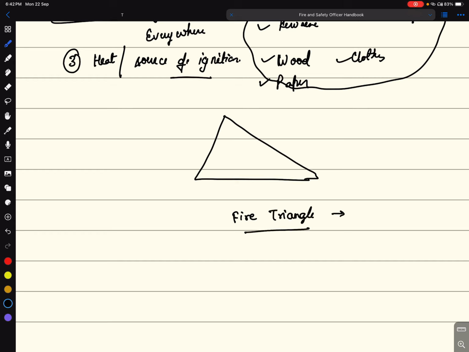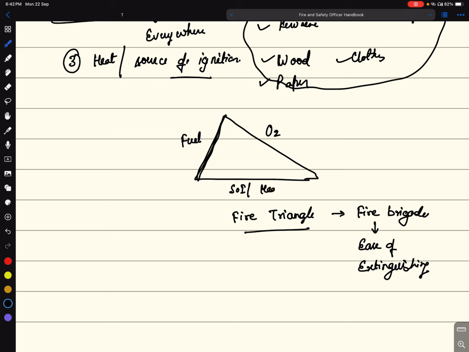Who developed it? This was developed by fire brigade people. Why did they develop the fire triangle? For the ease of extinguishment, so they can easily extinguish the fire. The first arm represents fuel. The second arm represents oxygen, and the third arm represents source of ignition or heat. This is called the fire triangle.